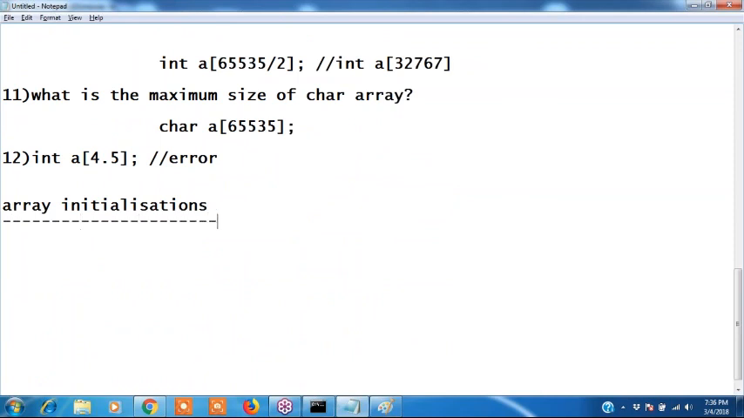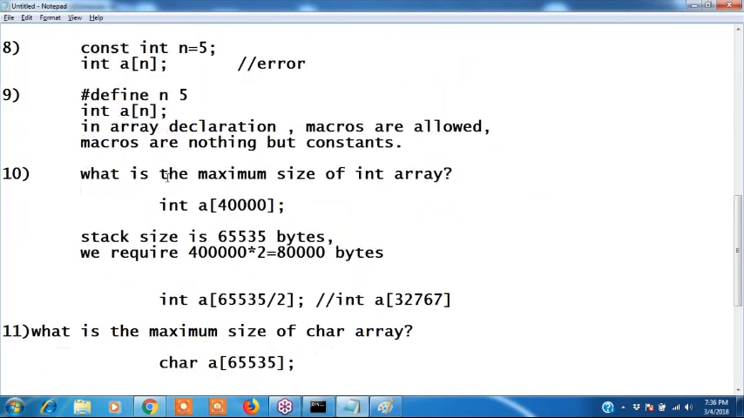Are you writing this right? These are all declarations.